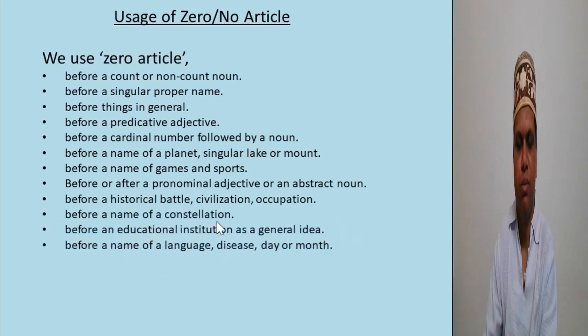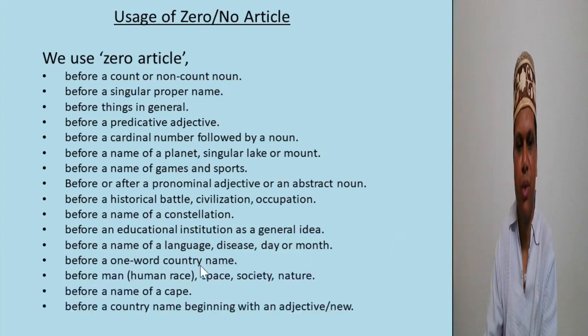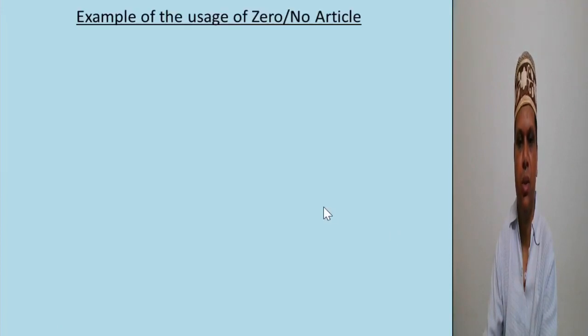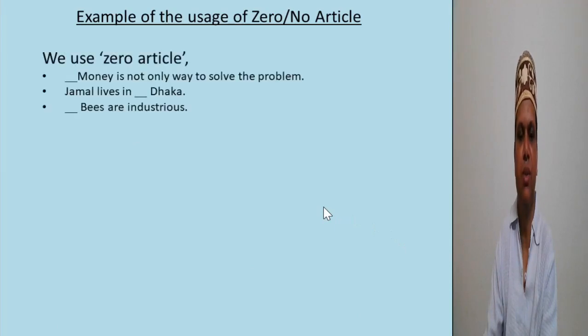Before a name of a constellation, before an education institution as a general idea, before a name of a language, disease, day or month, before one country name, before man, which refers to human race, space, society, nature, do not use any article. Before a name of a cave, before a country name beginning with an adjective or new. So let's see the examples.